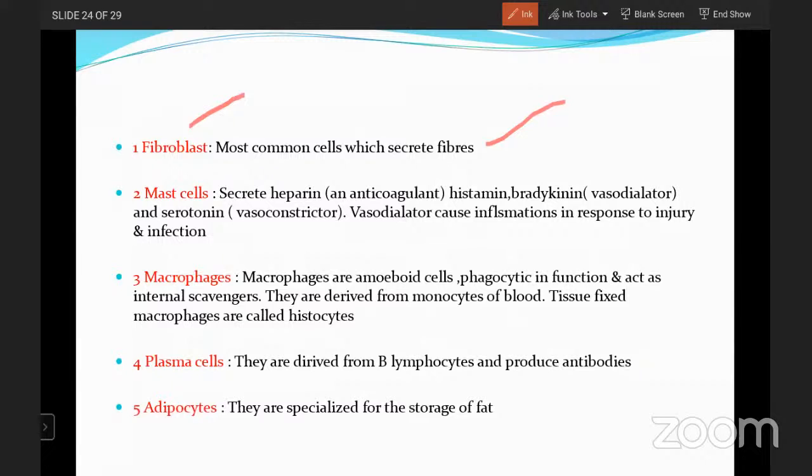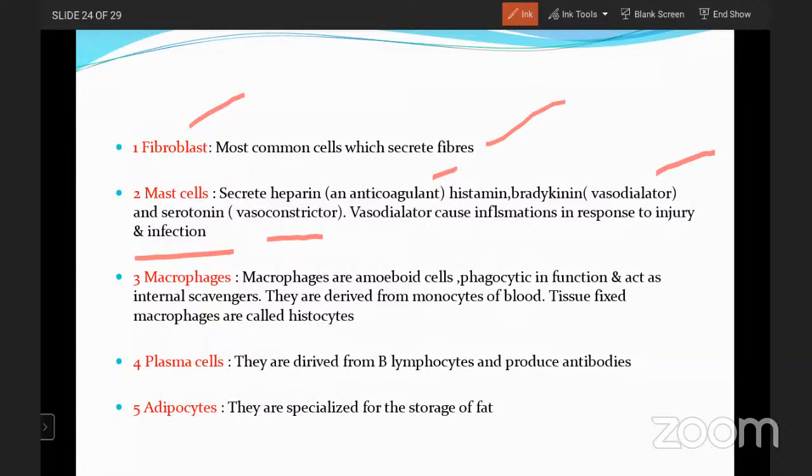Mast cells secrete heparin, an anticoagulant, and histamine, bradykinin, a vasodilator, and serotonin, a vasoconstrictor. Here, the two terms, vasodilator and vasoconstrictor: vaso means blood vessel, dilator means it expands the blood vessel, and constrictor means it decreases the diameter of the blood vessel.